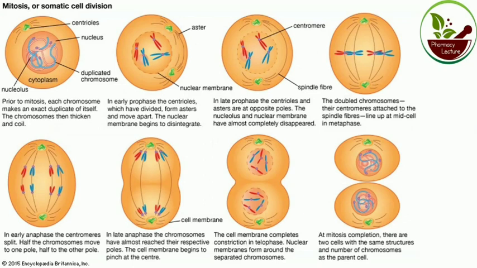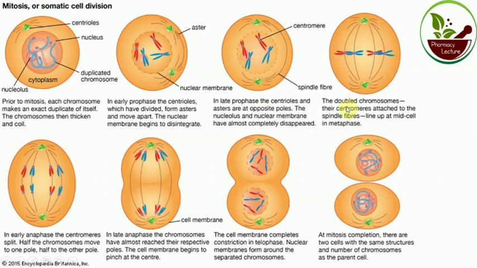In early prophase, the centrioles, which have divided, form asters and move apart. Then the nuclear membrane begins to disintegrate. In late prophase, the centrioles and asters are at the opposite poles, and the nuclear membrane has almost completely disappeared. There is no nuclear membrane.